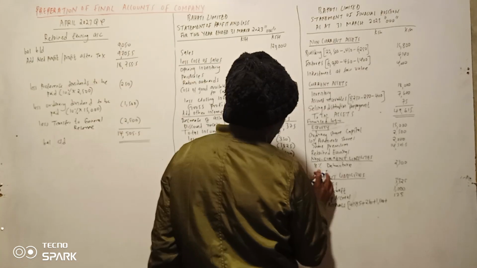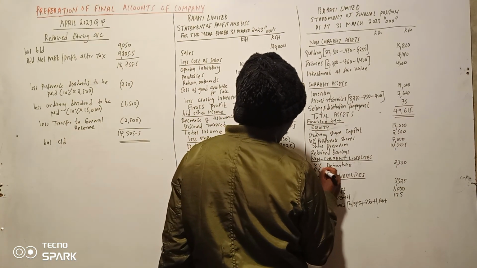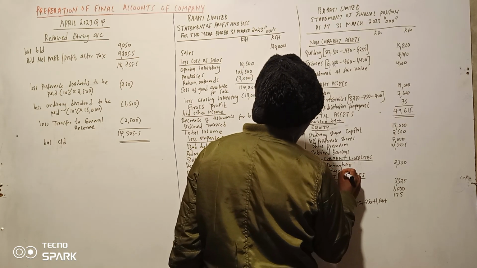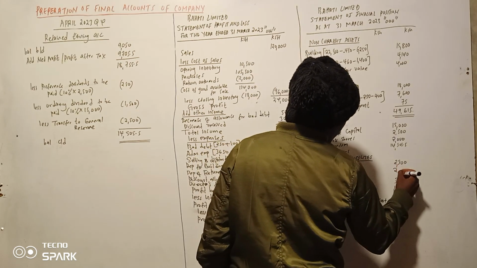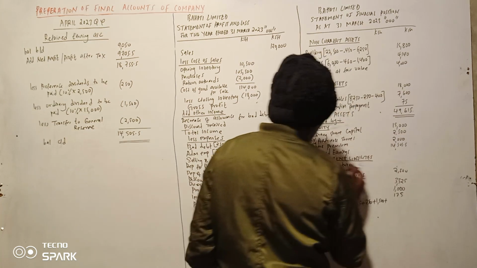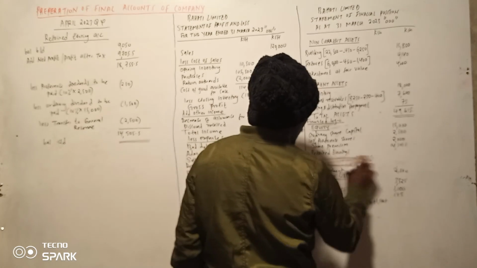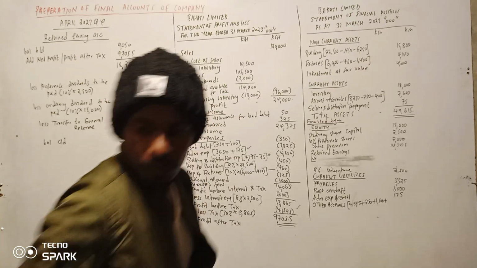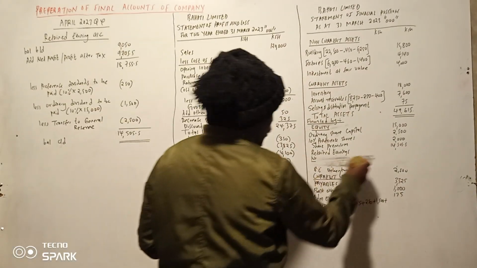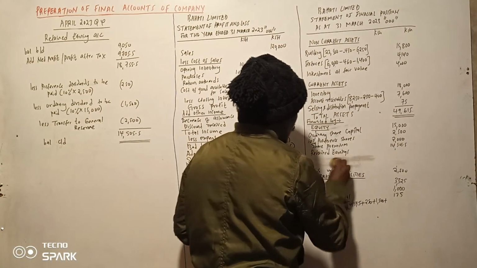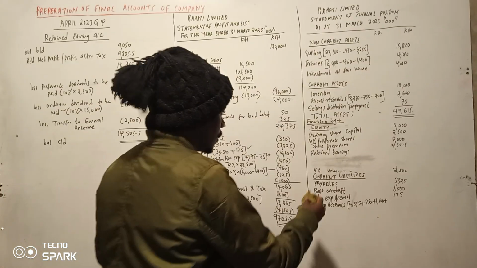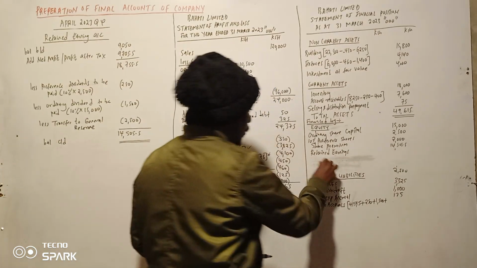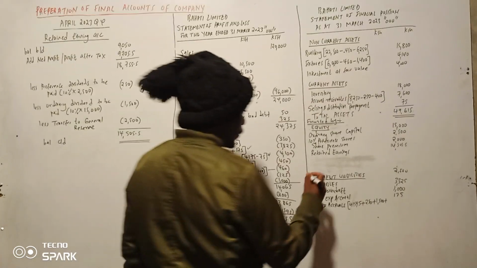Niweke 8% debenture 2500, and then hii kuja hapo. So hapo kuna ka small mistake. So nitasema 8% debenture.